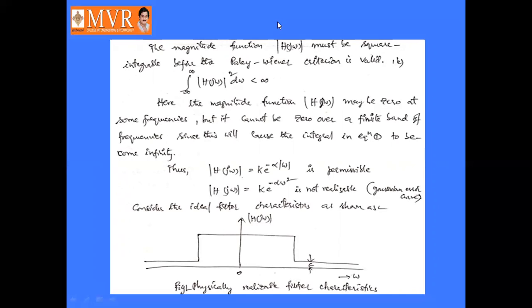Okay, here we are taking the ideal realizable characteristics. Physically realizable characteristics are like ideal low pass filter characteristics. These characteristics may have some small error, an almost negligible amount of error, which is denoted by epsilon. Epsilon means square error. It will not violate the Paley-Wiener criteria. This is about the causality and physical realizability, or Paley-Wiener criteria.